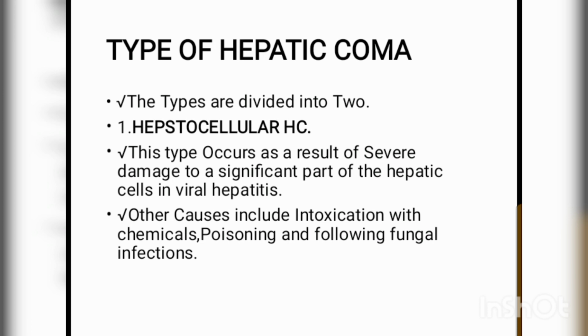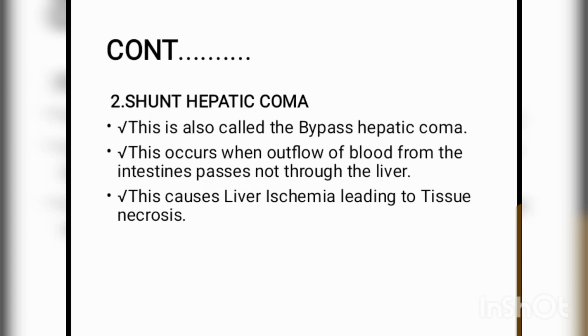Then the second type, we are saying shunt hepatic coma. This is also called bypass hepatic coma. This occurs when outflow of blood from the intestine does not pass through the liver. So it bypasses the liver. The outflow of blood bypasses the liver. So this causes liver ischemia leading to tissue necrosis. So those are the two major types of hepatic coma.